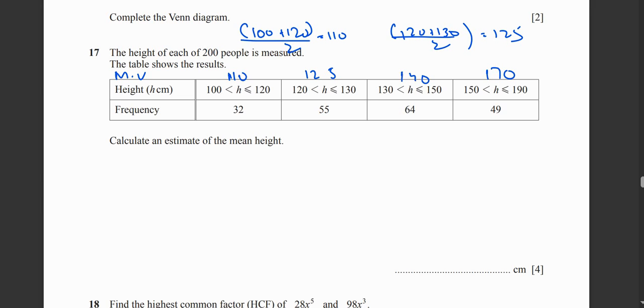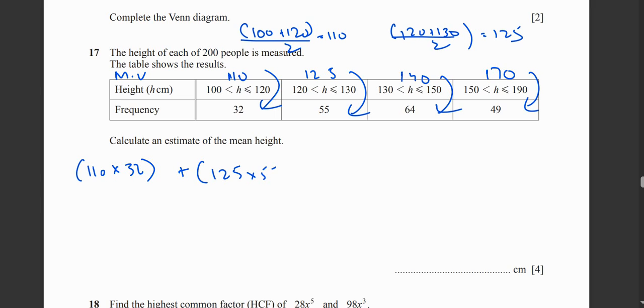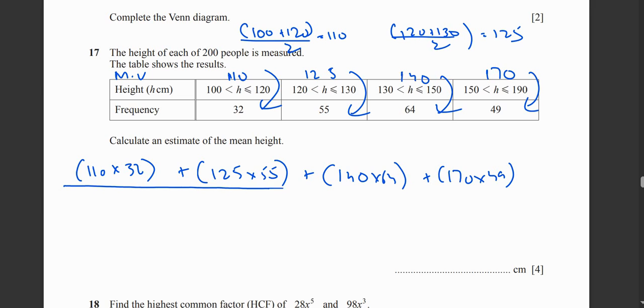Then you multiply mid value with frequencies. So 110 multiplied by 32 plus 125 multiplied by 55 plus 140 multiplied by 64 plus 170 multiplied by 49, and divided by total frequency, which is 200.